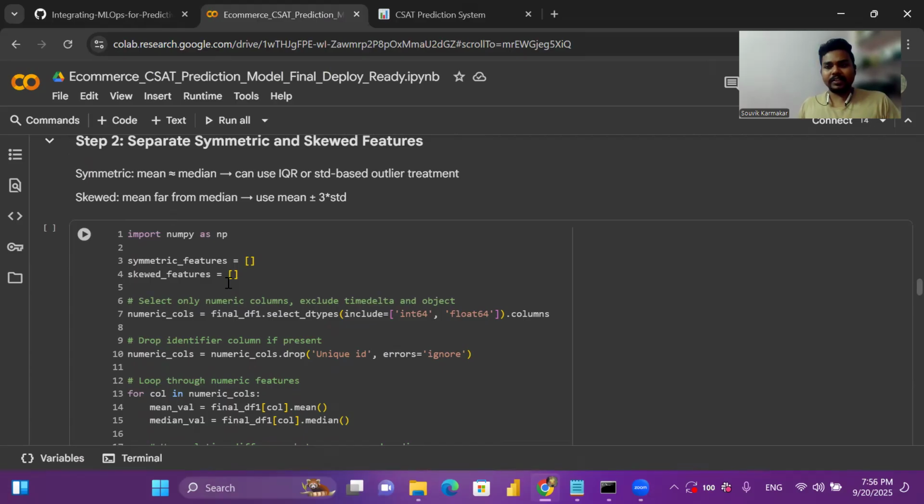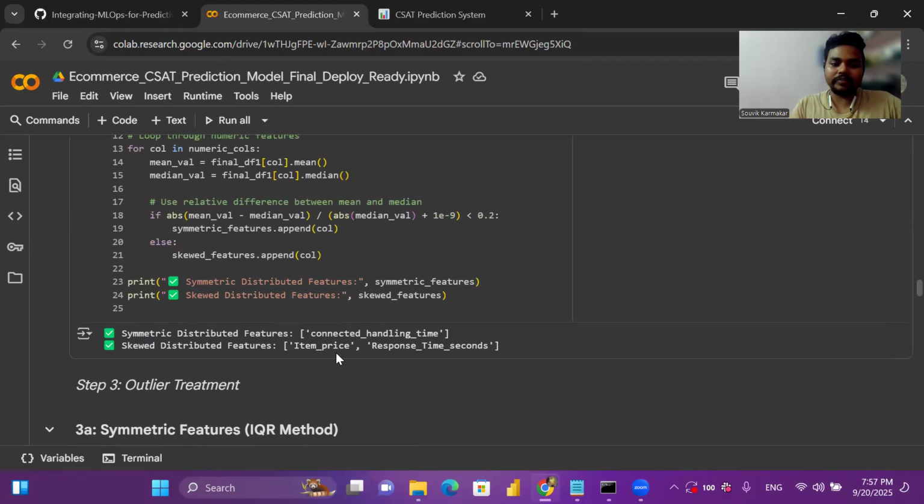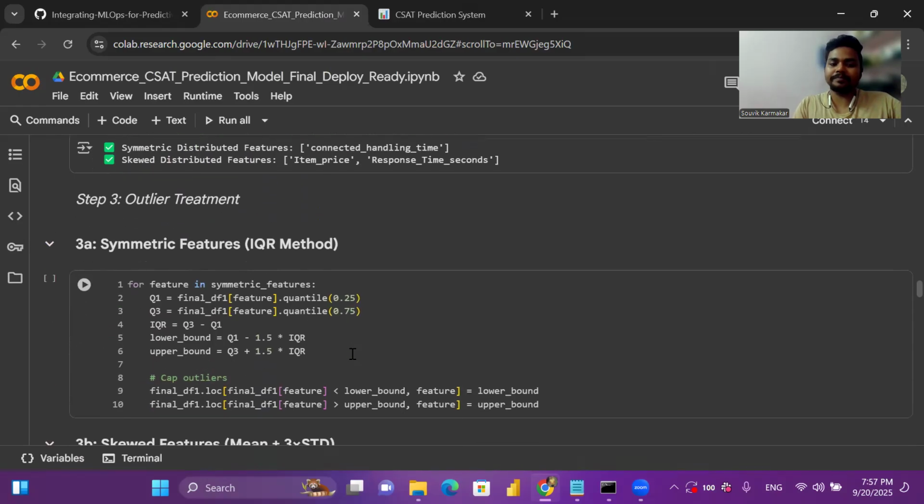Because in the case of symmetric features, the mean nearly equals the median. In that case, we can easily apply the IQR method or the standard deviation based outlier treatment. But for skewed features, we have to use the mean plus three standard deviations, the empirical rule. Whatever data points fall outside of three standard deviations, we can treat as outliers. Accordingly, we identified the symmetric feature as connected handling time, and the skewed features as item price and response time.